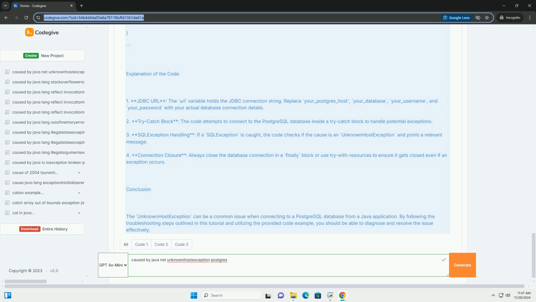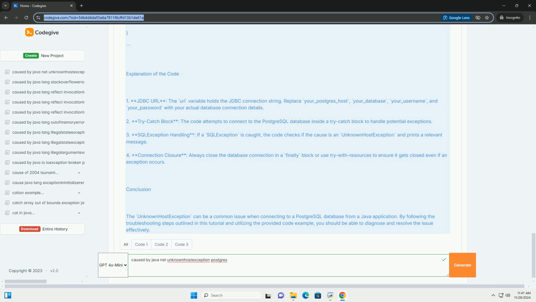The code attempts to connect to the PostgreSQL database inside a try-catch block to handle potential exceptions. 3. SQL exception handling. If a SQL exception is caught, the code checks if the cause is an unknown host exception and prints a relevant message. 4. Connection closure. Always close the database connection in a finally block or use try-with-resources to ensure it gets closed even if an exception occurs.